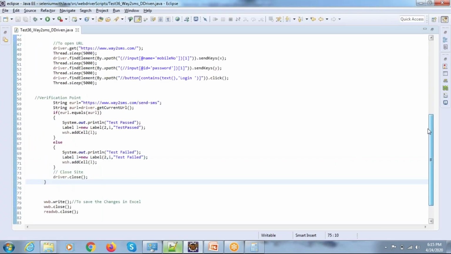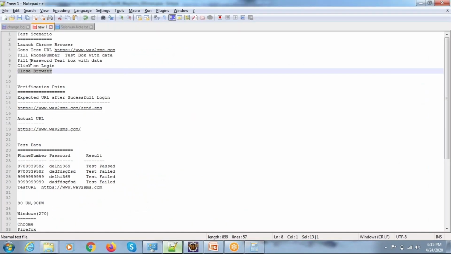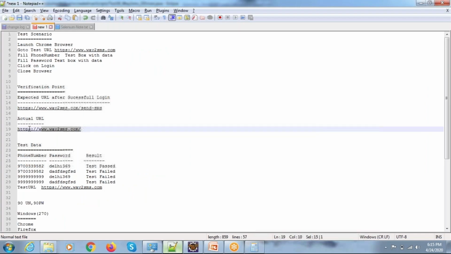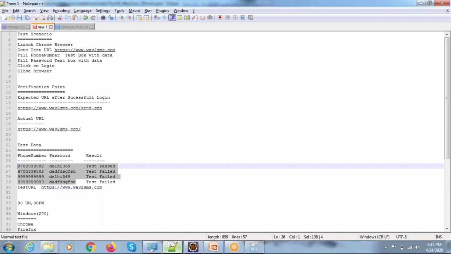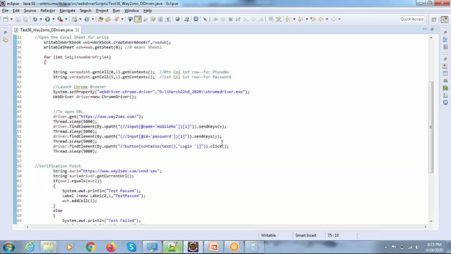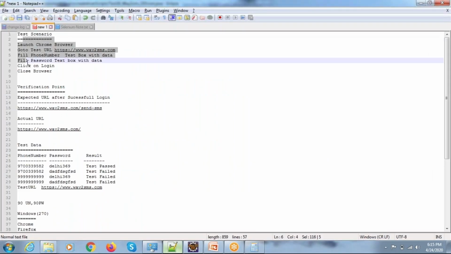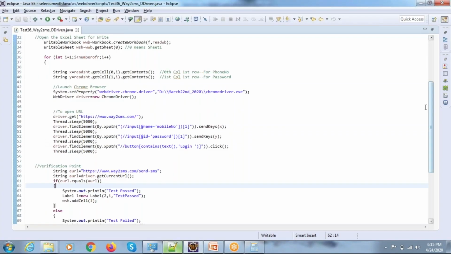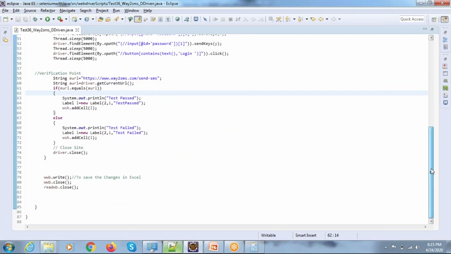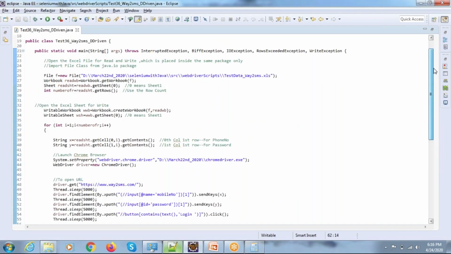So far what I have done here, I just converted the manual test scenarios and test cases along with the test data. Here test data means the test URL is the test data, and the usernames and passwords which you are seeing here, right? This is also test data. So I converted the manual test scenarios, test cases along with the test data into the test script. This is what we call test automation.